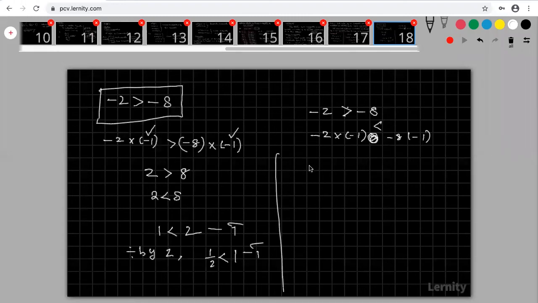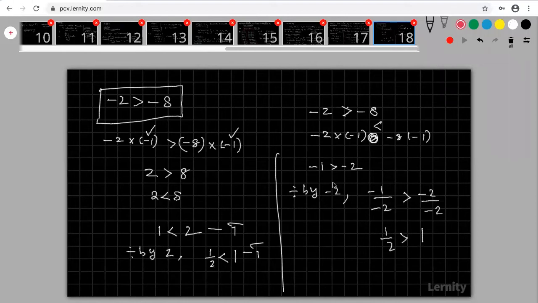Suppose I am taking minus 1 greater than minus 2. Divide by minus 2, what happened? So minus 1 divided by minus 2, here greater than minus 2 divided by minus 2. What happened? This is 1 by 2, this is greater than 1. This is not true.